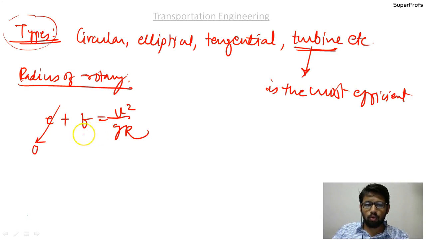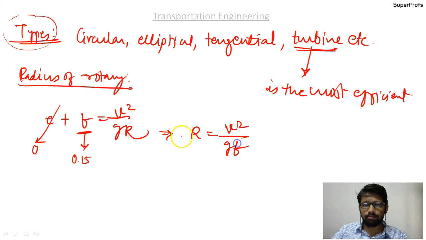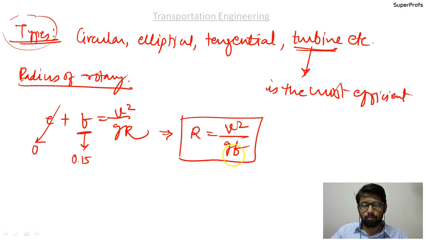And so coefficient of lateral friction is the only resisting force, and that has got a value equal to 0.15. That is the reason R will be given by V square by gf. Okay, the radius of rotary will be given by V square upon gf, and over the rotary super elevation is not possible, so the radius is calculated based on this f value only.